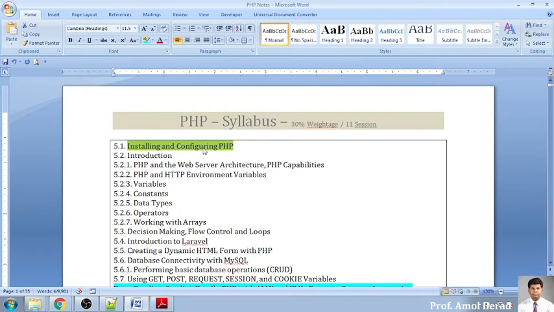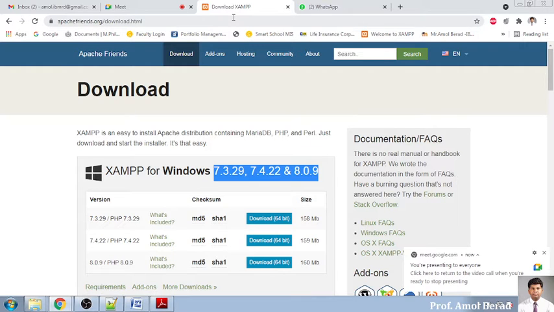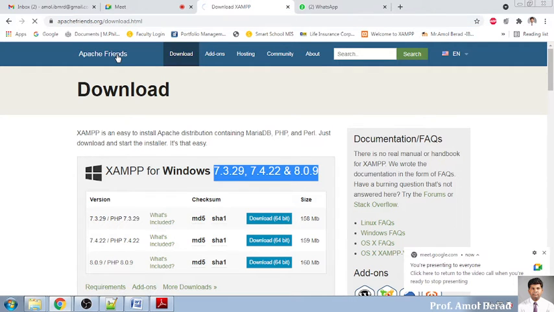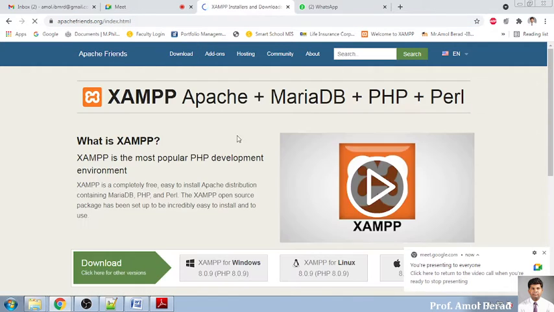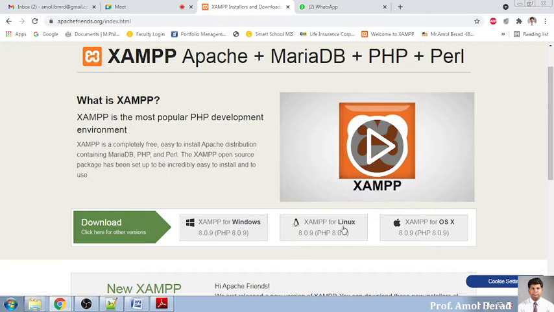So for installation and configuration of PHP, we need to move to a URL. You can search it on Google. That is XAMPP. Download XAMPP, and you will land on the URL apachefriends.org, and download.html will be the content. So basically the home page of Apache Friends is like this, where you will find the XAMPP Apache that is bundled with the Maria database, PHP and Perl. You can download this content directly.